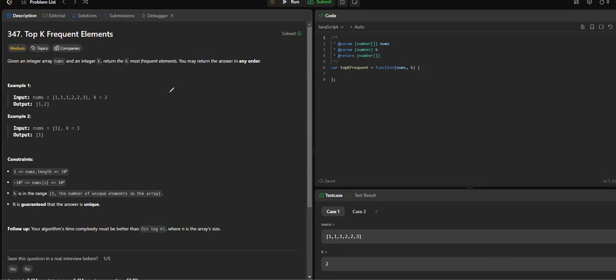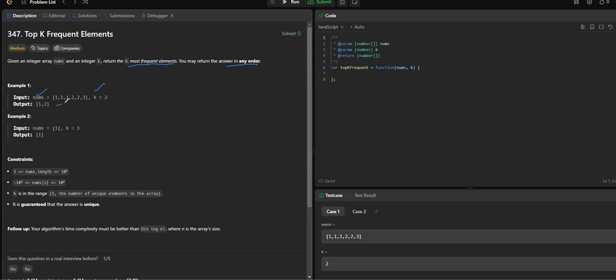The problem says, given an array of integers nums and an integer k. So we'll have an array of integers nums and an integer k. Now we need to return the k most frequent elements, and you may return the answer in any order. So ordering doesn't matter to us. We just need to return the k most frequent elements. What do we mean by that?